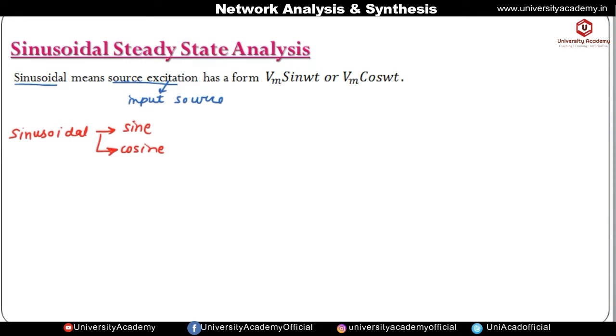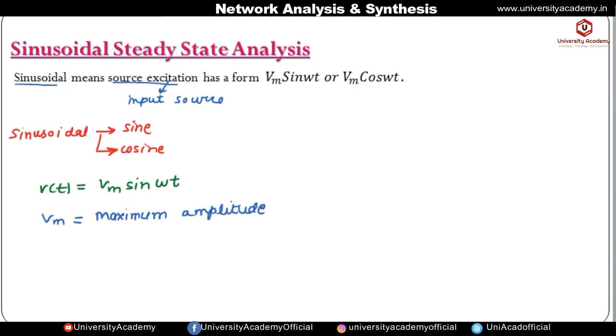So let us consider a signal v of t, given by Vm sin omega t. Here v of t is a voltage, which is a function of time, that is, voltage is depending on time, and Vm is the maximum amplitude of the input signal v of t.